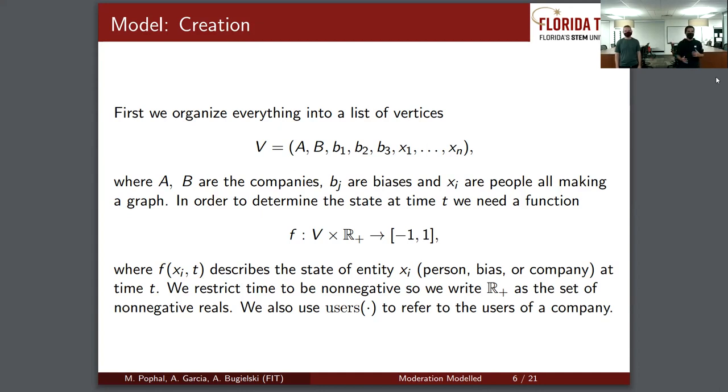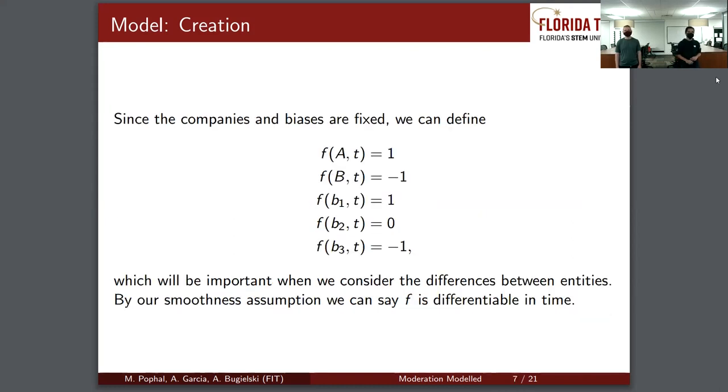We're also going to define some other functions which will be used later, which is users, and we have an input of company, which will state everyone that is connected to that certain company. So we're saying the company's ideas and the biases are going to be fixed. So company A will have 1, company B will have -1, bias 1 will be extreme of A, so 1, bias 2 will be neutral between A and B, so 0. Bias 3 will be extreme of B, so it will be -1. And this function is differentiable and smooth.